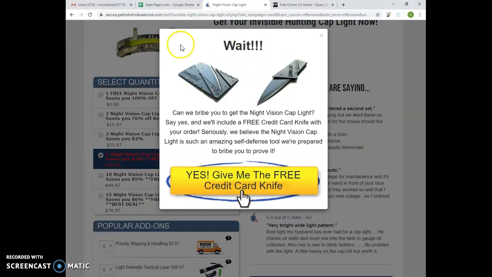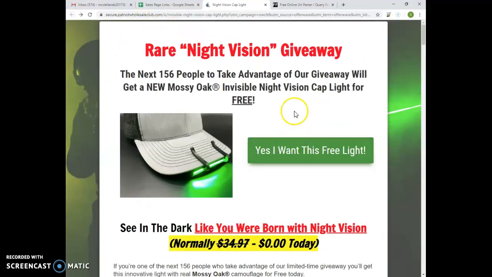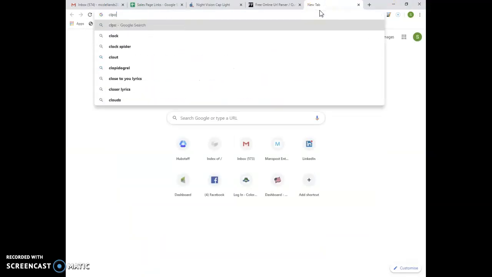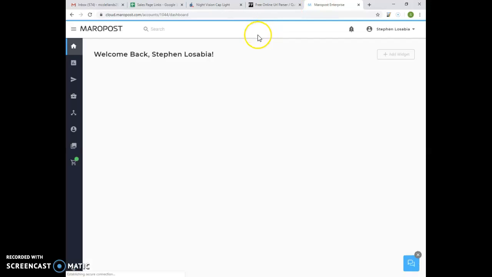But that information that we filled in the modal must be sent to Maropost. So the email, right? So let's open our Maropost.